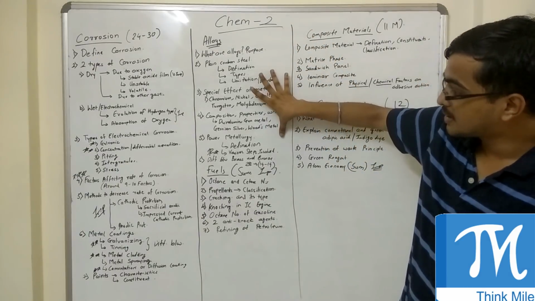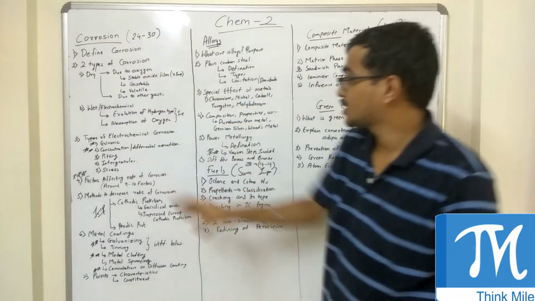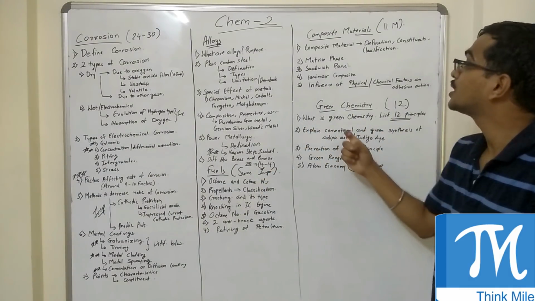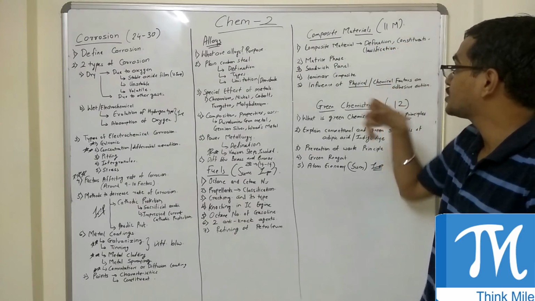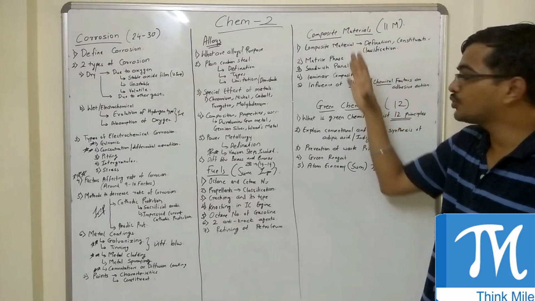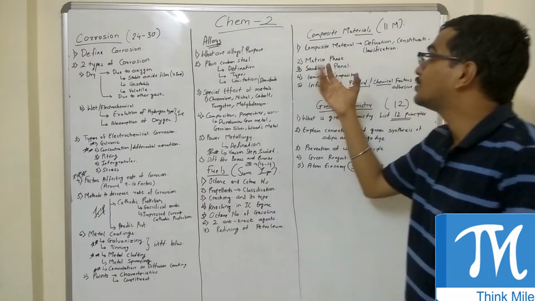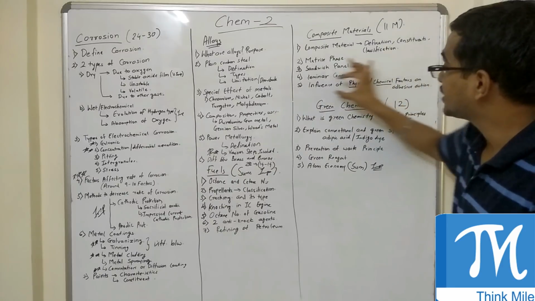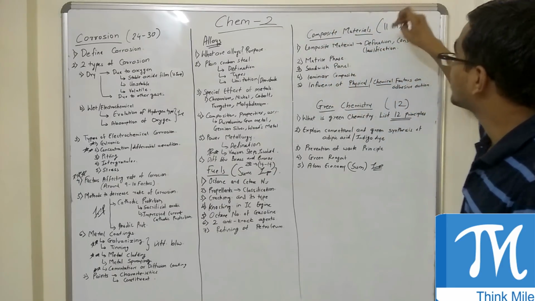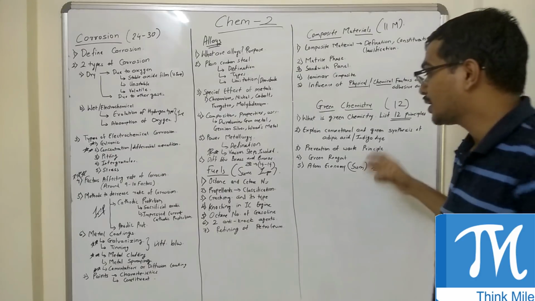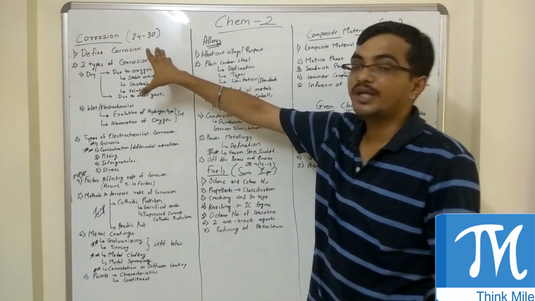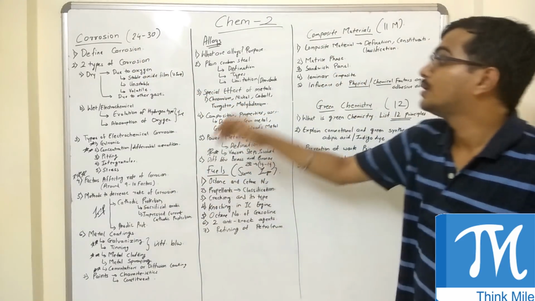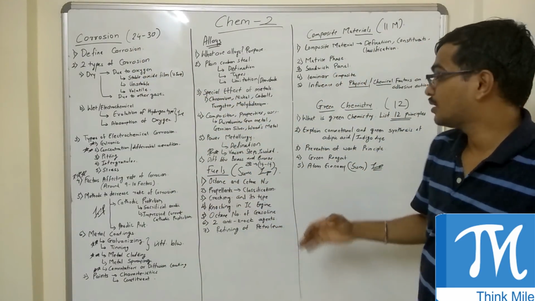So if you do corrosion, sums of fuels, the sum of atom economy, the question here, and composite material definition, influence of this, and you can do this chapter fully, then well and good. But if you are thinking of skipping, at least do this influence and the composite material definition, constituents, and classification. If you attempt this, then around 24 marks you get. 24 marks of questions with options are asked here. 14 marks of sums can be asked.